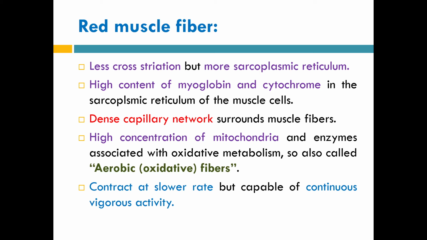Obviously, the muscle looks red. High concentration of mitochondria and enzymes associated with oxidative metabolism, so these muscles are also called aerobic muscle or oxidative muscle. As we know, mitochondria is the powerhouse of the cell, so an increased amount of mitochondria means increased oxidative metabolism, and that's why these muscles use oxygen to do the work, and that's why they are called aerobic muscle or oxidative muscle.